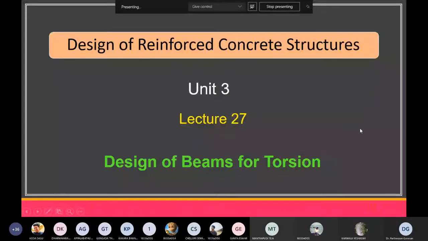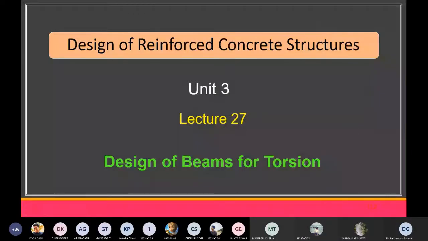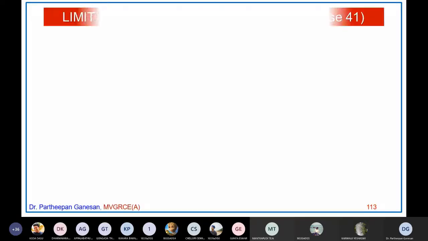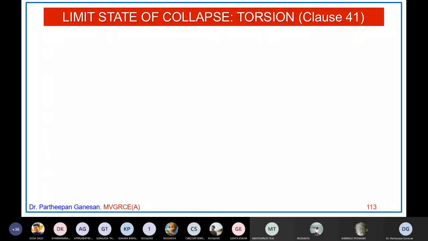Okay, so this is lecture 27 on design of reinforced concrete structures. The last topic in unit 3 is design of beams for torsion. So it is the limit state of collapse torsion. Remember in the second unit we dealt with the limit state of collapse flexure or bending, right? In the third unit, first part, limit state of collapse shear we dealt with. Now limit state of collapse torsion.